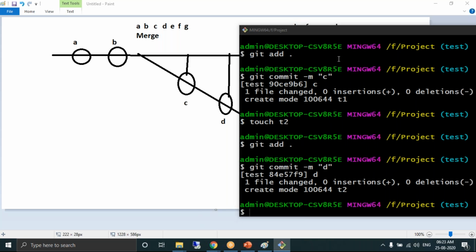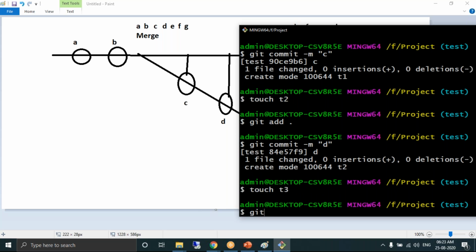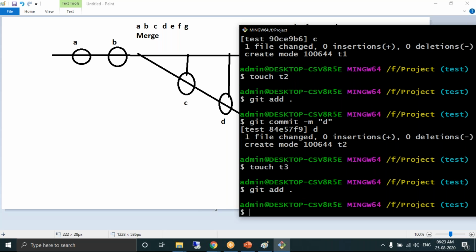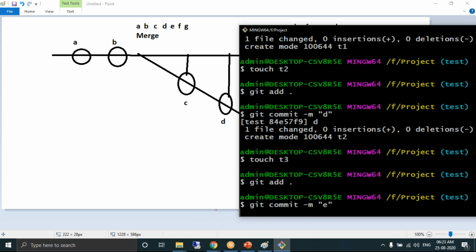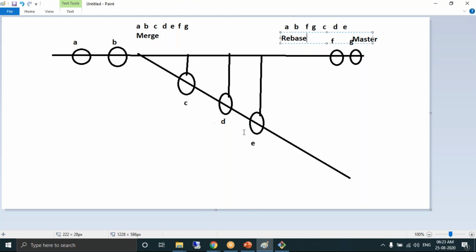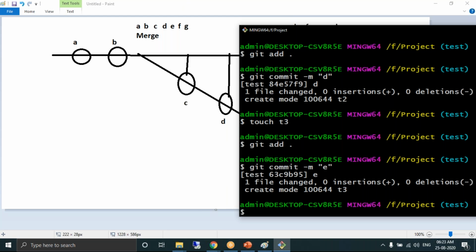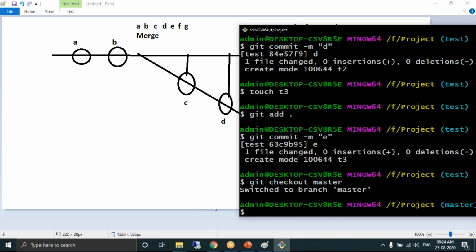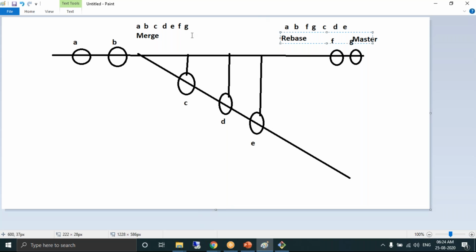Next, one more commit, E commit. A, C, D, E. I want to go back to master. Back in the master branch, I'll create one more file, F1, F2, F3.